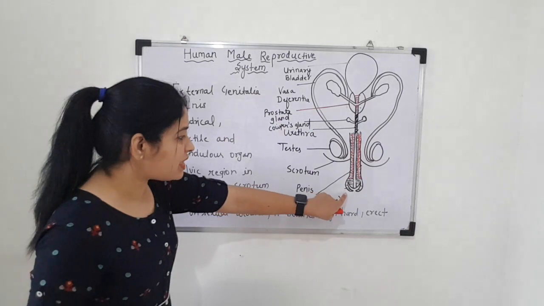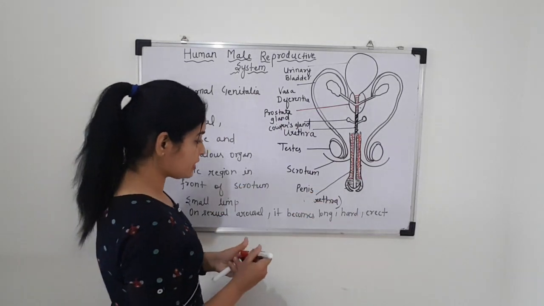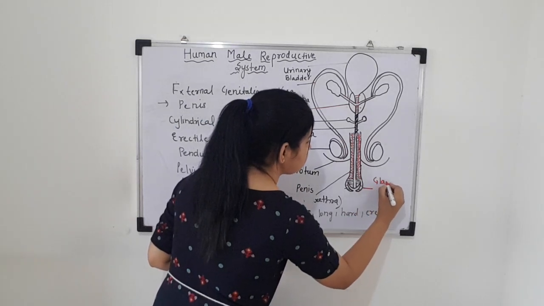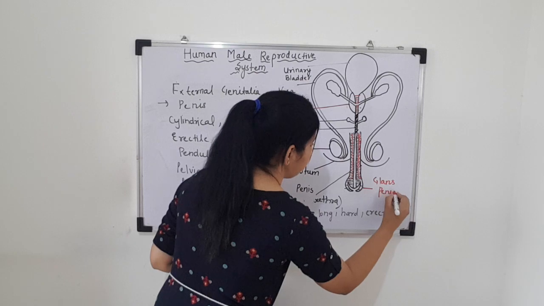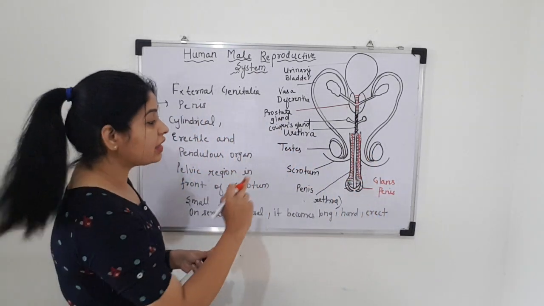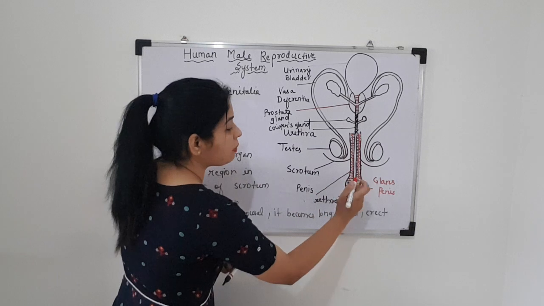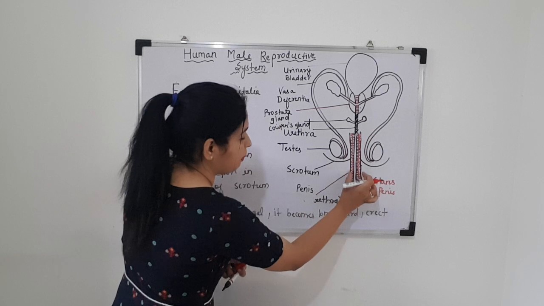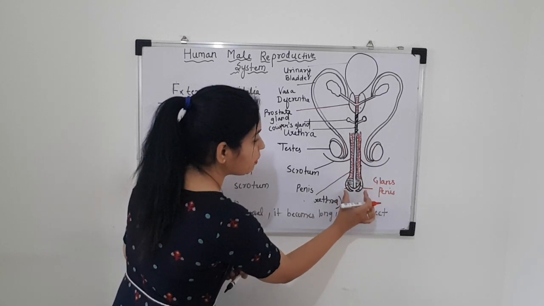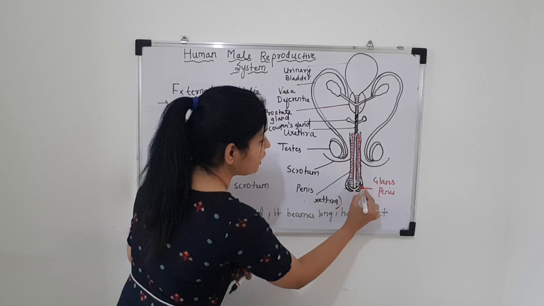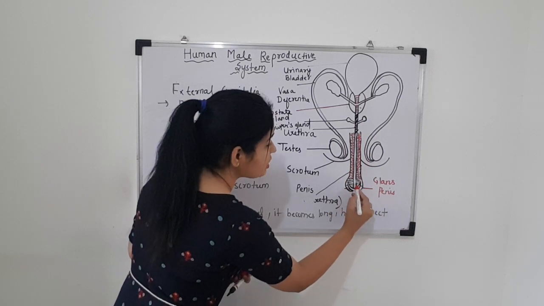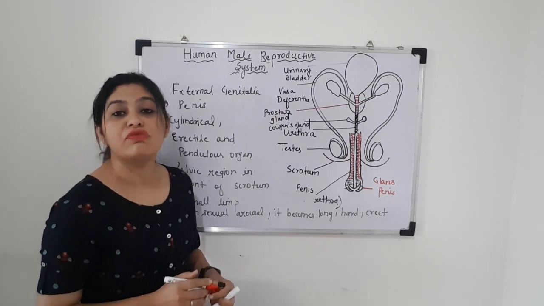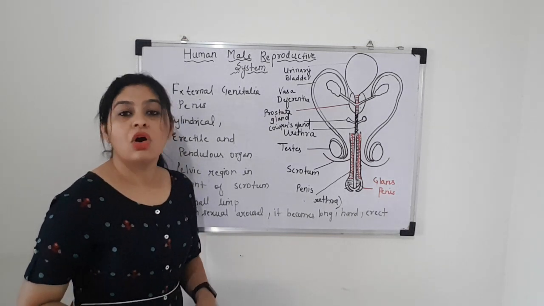Then the tip of the penis is called the glans penis. This is the tip of the penis, students. You can even notice in the diagram, in the glans penis, there is corpus spongiosum. The corpora cavernosa is present only in the upper part of the penis. The lower tip of the penis has the medial erectile tissue, that is corpus spongiosum. The glans penis is covered by a loose retractable fold of skin which is called prepuce or foreskin.